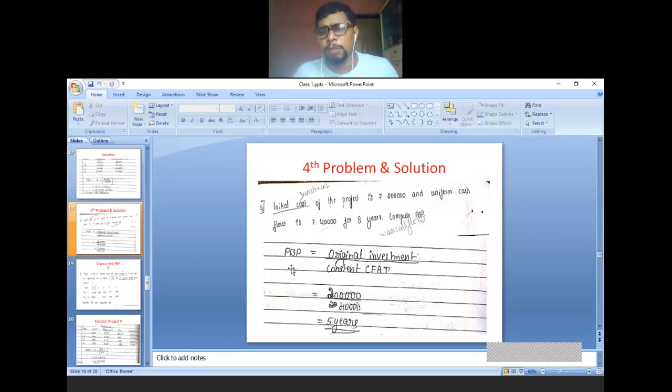Now apply the formula, even cash flow. Payback period is equal to original investment divided by constant cash flow after tax. Original investment is 2 lakh, constant cash flow is 40,000. So the answer is 5 years. So the payback period answer is 5 years. Exactly, we need 5 years to recover our investment amount of 2 lakh rupees.